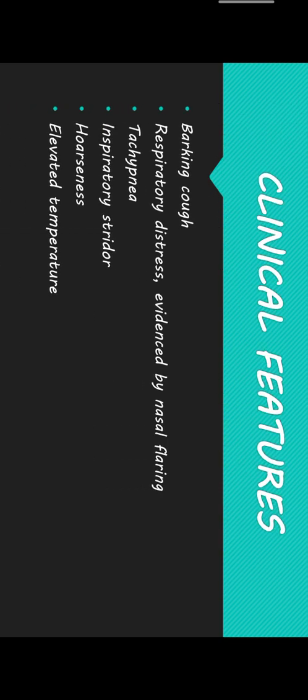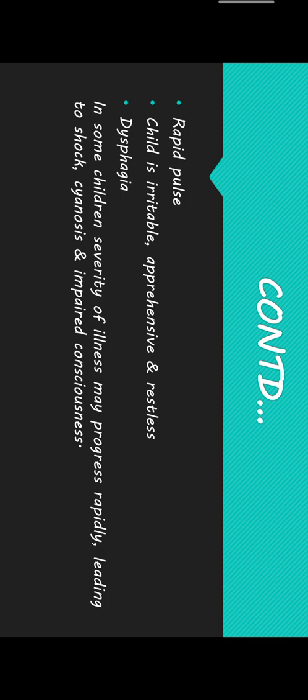Clinical features of croup include barking cough, respiratory distress, which is evidenced by nasal flaring, then tachypnea, inspiratory stridor, hoarseness, elevated temperature, rapid pulse, child is irritable, apprehensive, and restless, then dysphagia. And in some children, severity of illness may progress rapidly, leading to shock, cyanosis, and impaired consciousness.